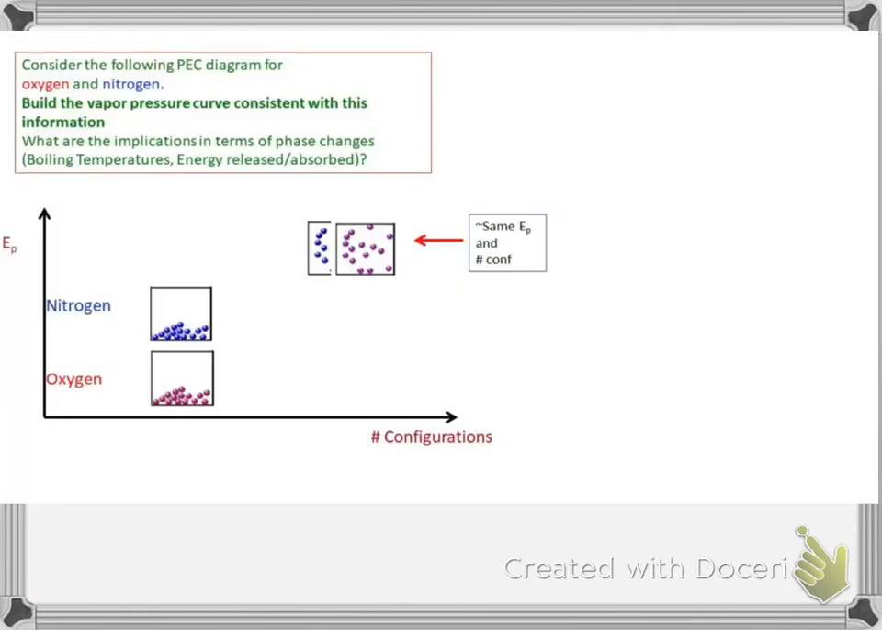Alright, so this is the example we did in class. From the vapor pressure curve, we made the PEC diagram in the previous problem. Now we have a PEC diagram, and we're asked to make the vapor pressure curve. So we look at this and we see the boiling point of nitrogen definitely is less than the boiling point of oxygen, because the liquid nitrogen is at a higher potential energy, less stable than the liquid oxygen is.